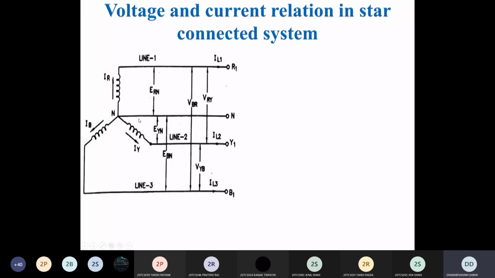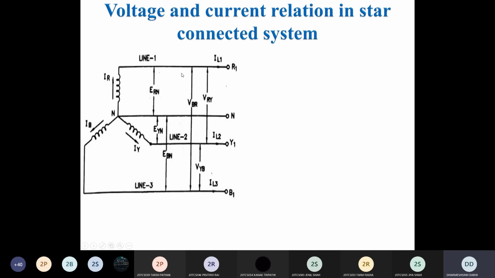Here these three windings, suppose that is a star connected winding of the generator which generates the power. Clear? So in this case, each phase has its own current. I give the name of each phase R, Y, and B. Clear? So three phase, there are three conductors. The first conductor I call R1 terminal here. Second phase, this terminal Y1, and this terminal called B1 terminal.